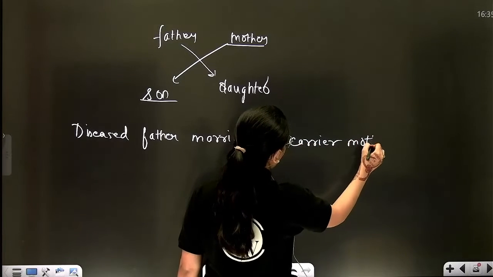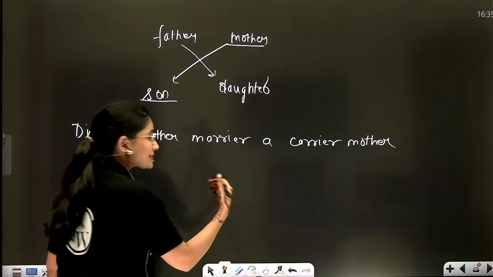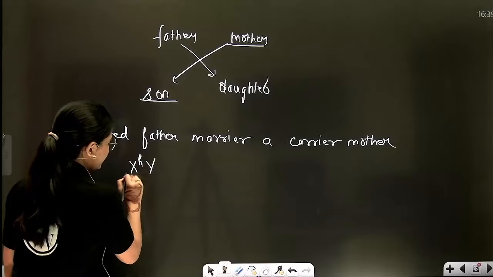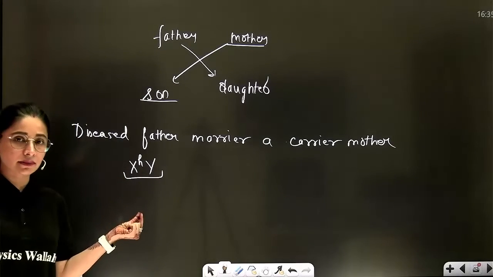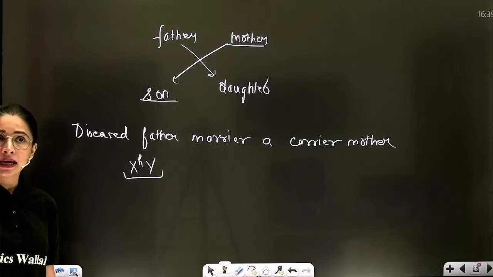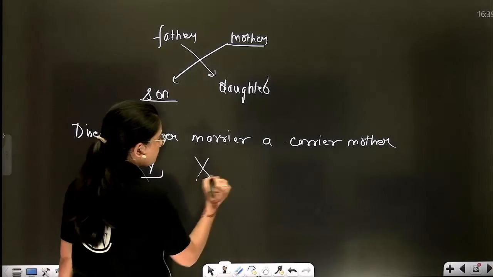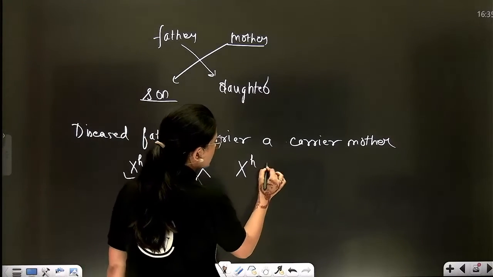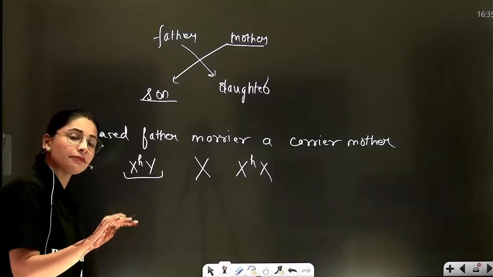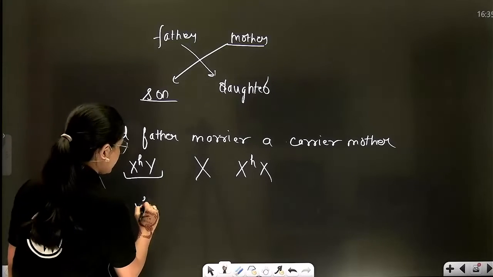So what are the probabilities of their daughter and son receiving the disease? It will be the same. Diseased father, okay, H is the representation for hemophilia, like C was the representation for color blindness, marrying a mother who herself is the carrier. Now this is the condition. Same answer. Just check this out.